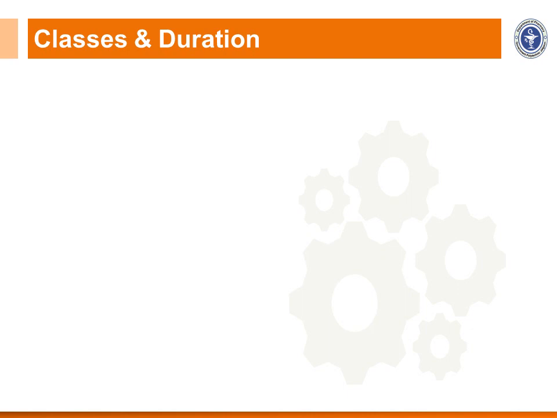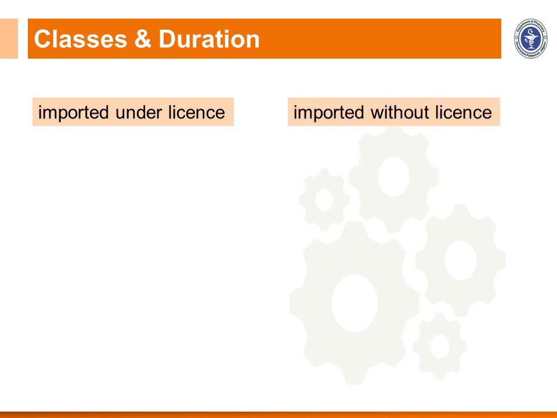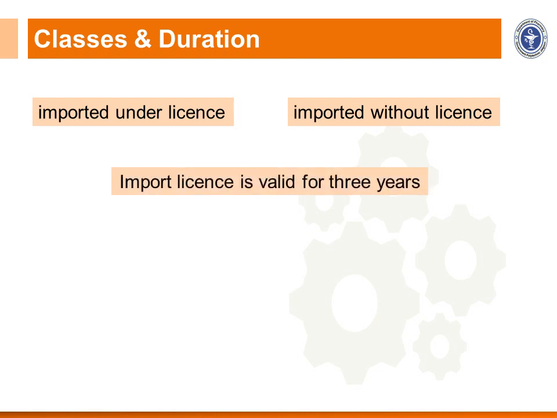Now let us move on to the different classes of drugs to be imported and their durations. The import license is granted under two classes: import under license, and drugs and cosmetics imported without license. Let us talk about the duration. The import license is valid for 3 years.